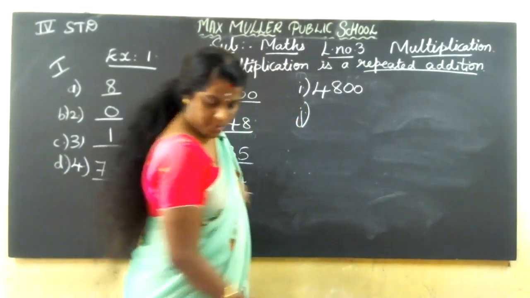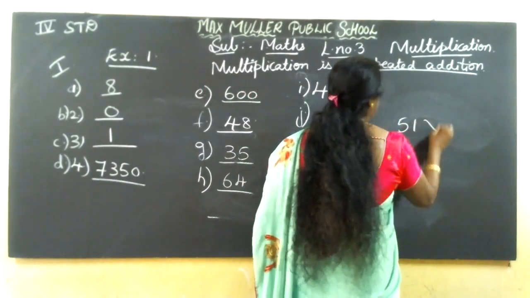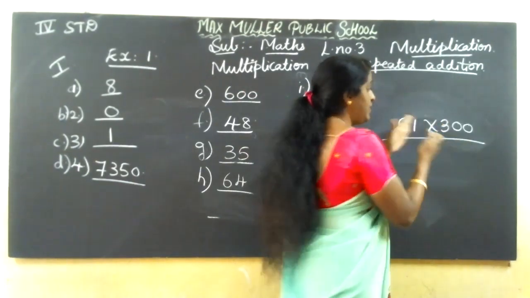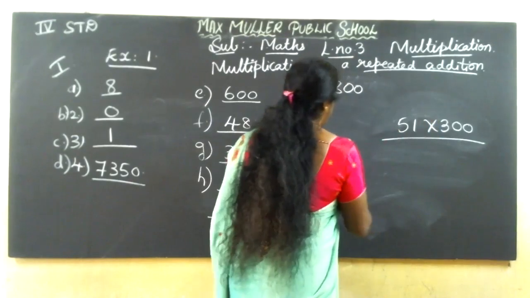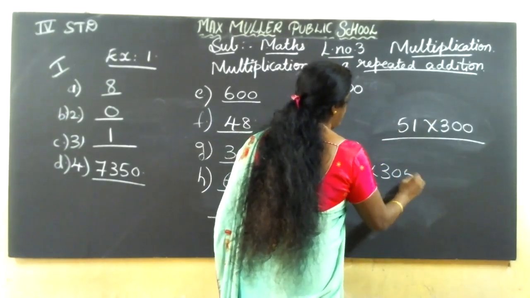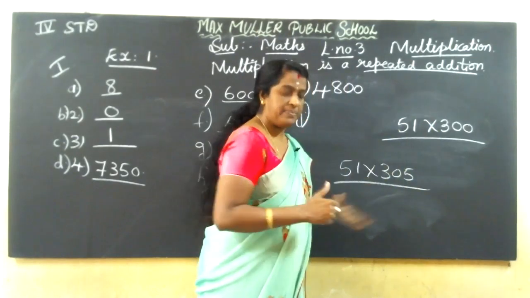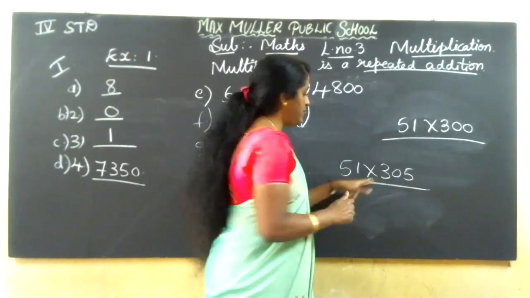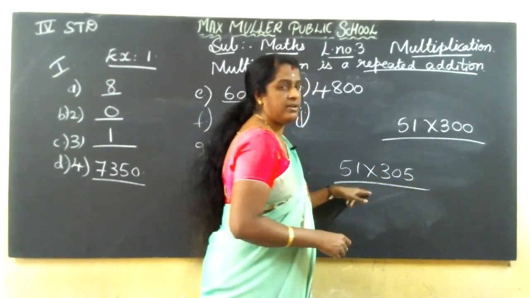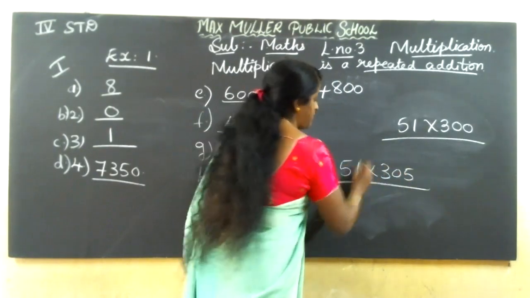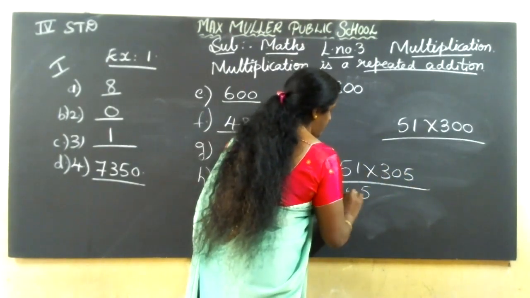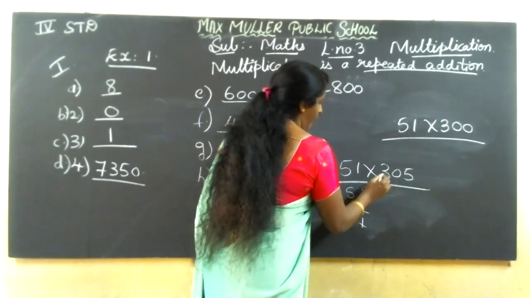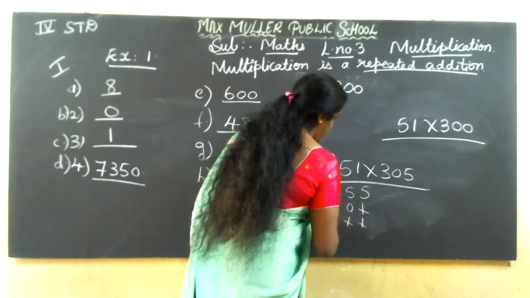Next is J. I'll rub it. J, 51 into 300. See here, 51 into 300. If 0 is there, you can write in the middle. If it is like this, 51 into 305, you should do step by step 3 times, because here 5, beginning 5 is there. You may think, oh, we'll write the direct answer. No, this you can't write direct answer, children. See, 5 1s are 5, 5 5s are 25. 0, 0 plus 3 1s are 3, 3 5s are 15.